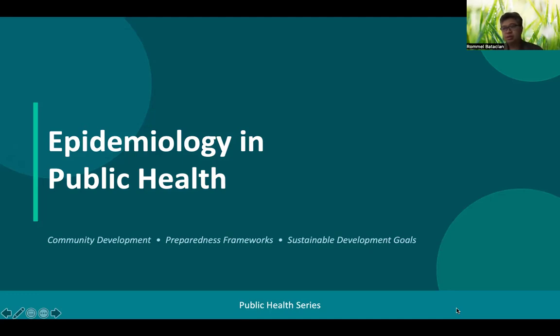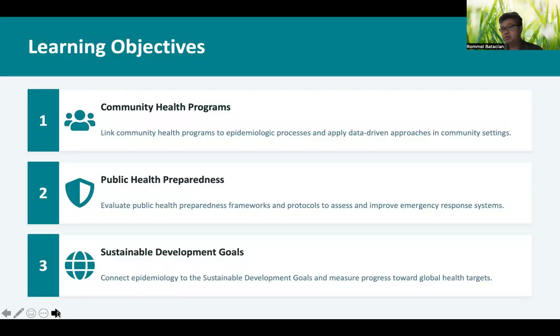By the end of this session, I hope you will have a much clearer picture of how epidemiologic data isn't just theoretical, it actively shapes the programs, the policies, and global and national health commitments. So our learning objectives are, first, we'll look into the link of community health programs to the epidemiologic process, meaning you'll understand how data-driven approaches are applied in actual community settings, not just in textbooks.